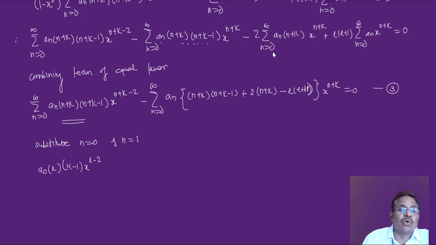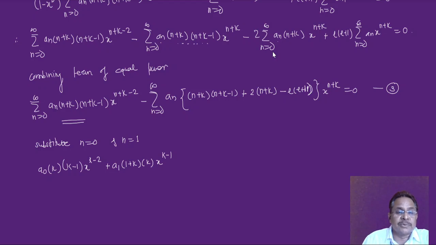I am putting n is equal to 0 there, so in the first term. Similarly put n is equal to 1, so take this power series, first two terms are separated, so next term is n is equal to 1, so it is a1 times 1 plus k, I am putting n is equal to 1, so 1 plus k minus 1 will be simply k, into x raised to now this is 1 plus k minus 2, so it is k minus 1. These are my first two terms of this first term of this equation.